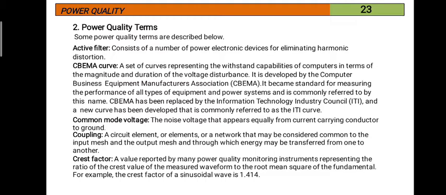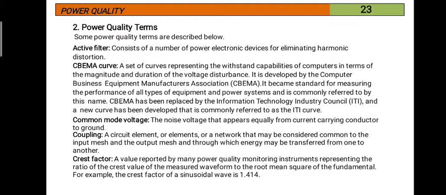Coupling: a circuit element or elements or network that may be considered common to the input mesh and the output mesh and through which energy may be transferred from one to another is called coupling. It is an element or a network of elements which is common to the input as well as the output. That means the link between input and output is called coupling, through which energy is transferred from one network to the other network.